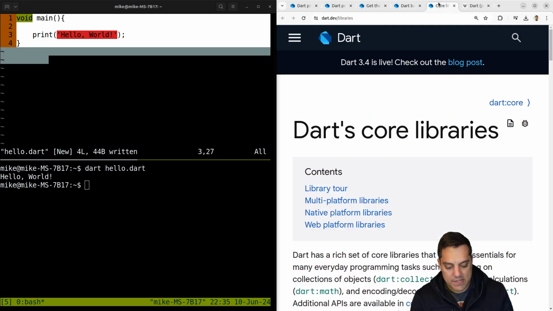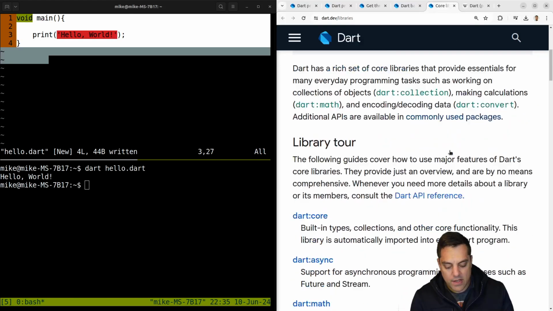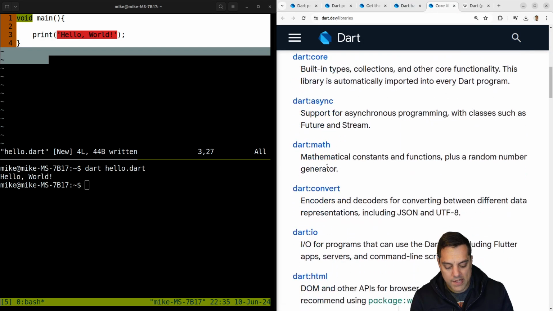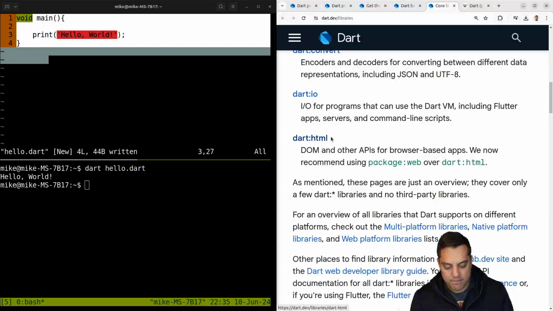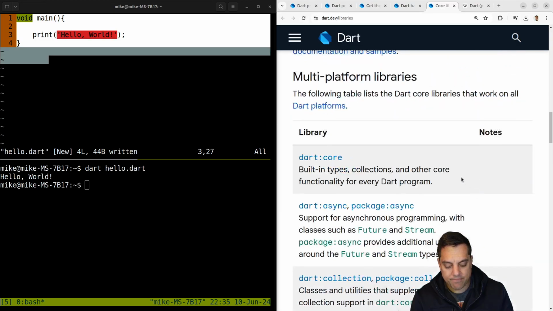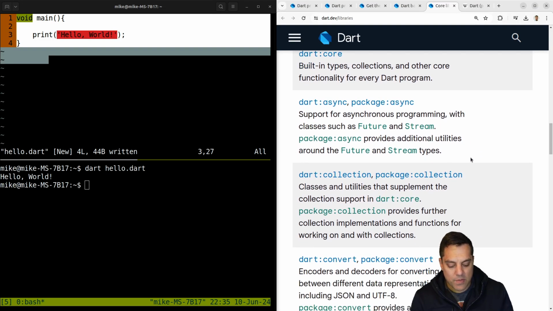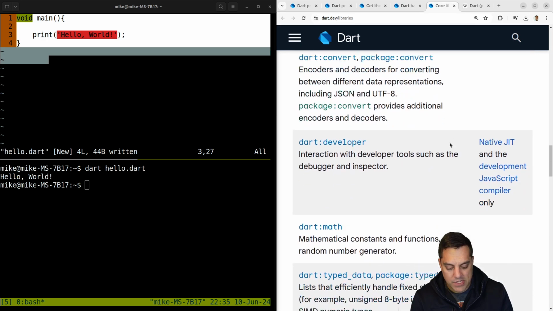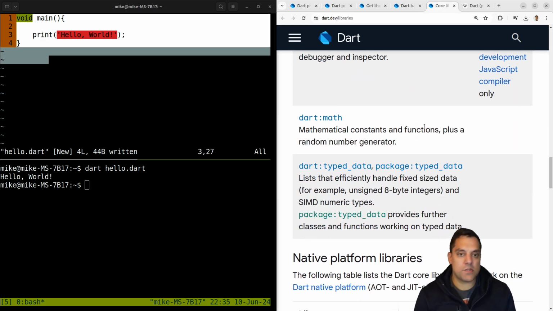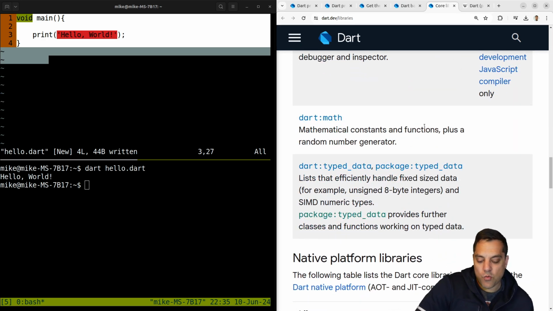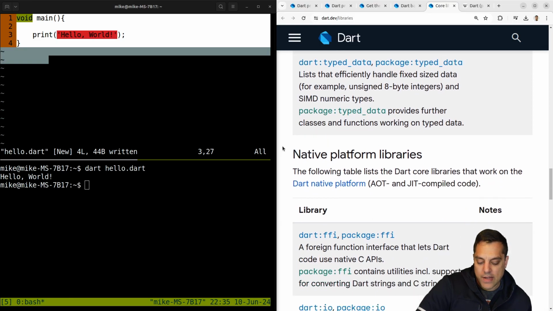I do want to open up this here. There's a core library. Okay, so they got core, async stuff, math, HTML for the DOM, and then some multi-platform libraries here. Okay, like your collections and so on. Yeah, I guess this is one of the things, especially in a language where you can target web and desktop. Sometimes your standard library is going to become a little bit, not to say fragmented, but you're going to have to define clearly what parts are available.